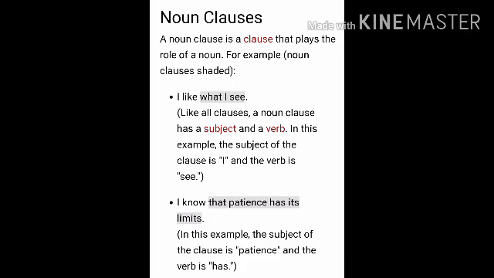I hope, my dear kids, you remember what is clause and what is phrase. As I have already taught you, today we are going to talk about noun clause. What is this noun clause? First of all, keep in your mind what exactly a clause is. As we have already read, clause means the combination of subject and verb, whereas phrase is not.